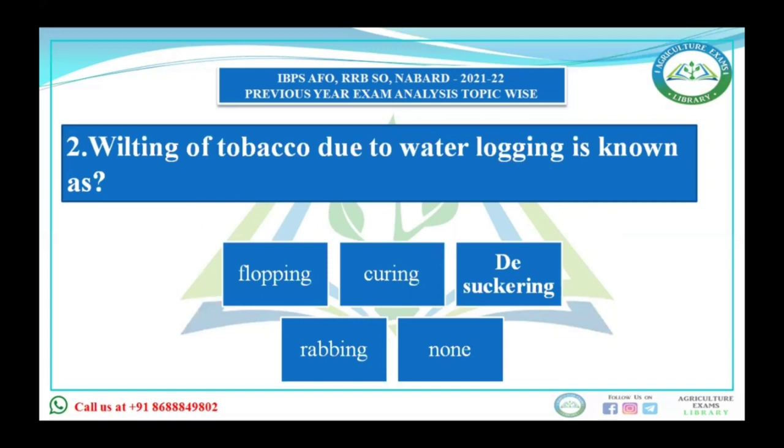The term rabbing is also related to tobacco: we burn straw on the surface of the soil to make the seed bed free from pests. And last is flopping. This refers to the wilting of tobacco due to water logging. So our answer will be flopping.